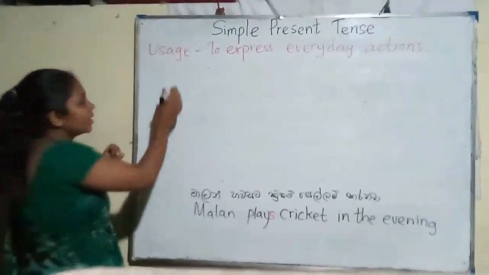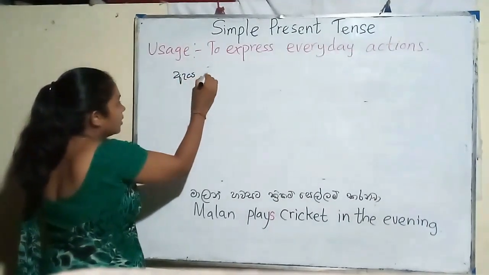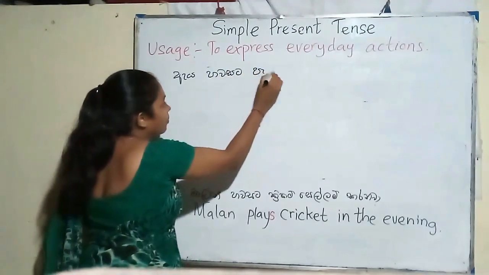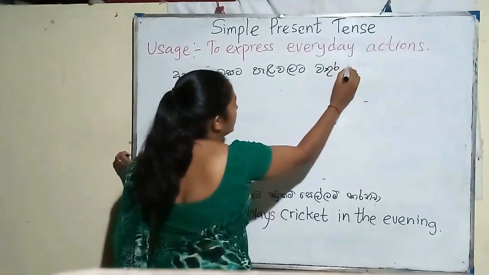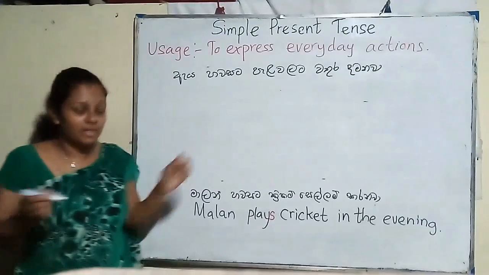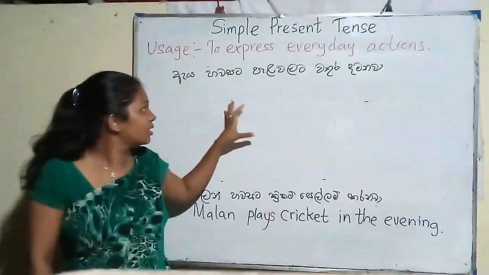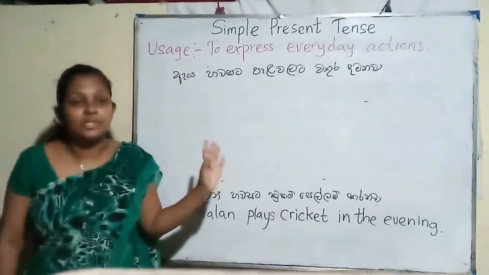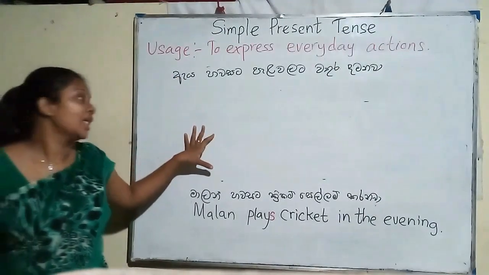Let's take: හවසට පැලවලට වතුර දමනවා. At a glance we can say it is a sentence which comes under simple present tense because it's an action we do daily.